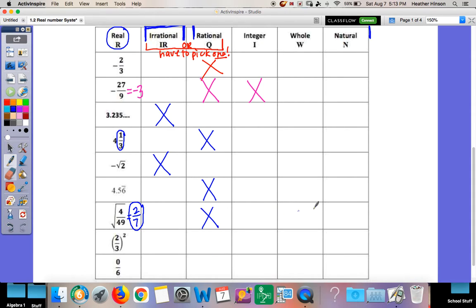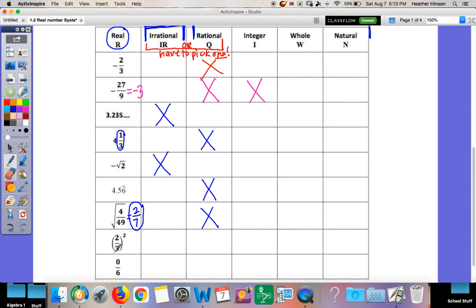If it's rational, go down my list. Is it also an integer, which means it's positive or negative with no decimal or fraction? No, because this one has a fraction. So it is not an integer. That is my stop, so I don't have to keep going.